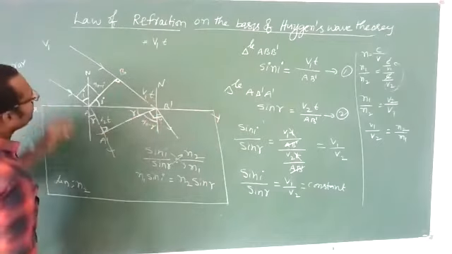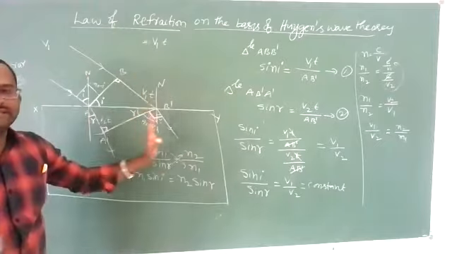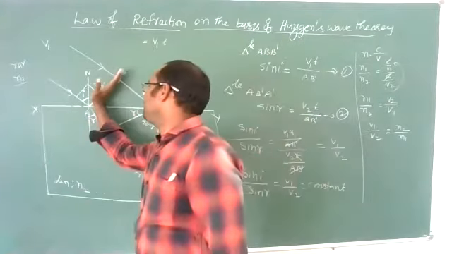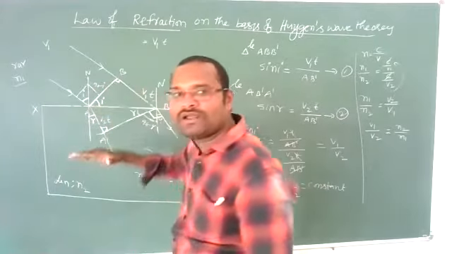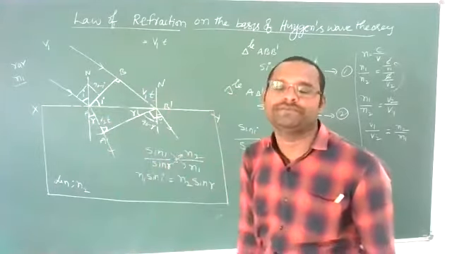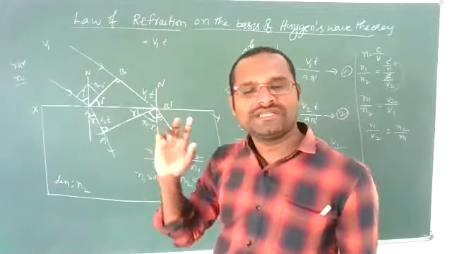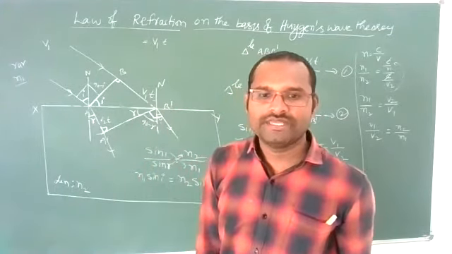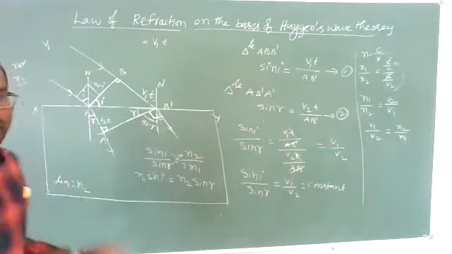So the incident ray, refracted ray and normal lie in the same plane, because the incident wavefront, refracted wavefront and plane surface are all perpendicular to the plane of the paper. This proves the two laws of refraction.